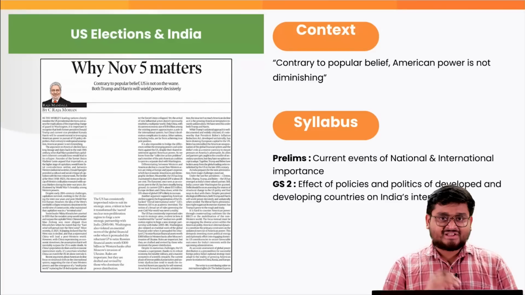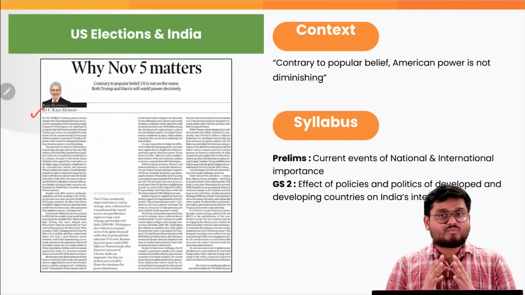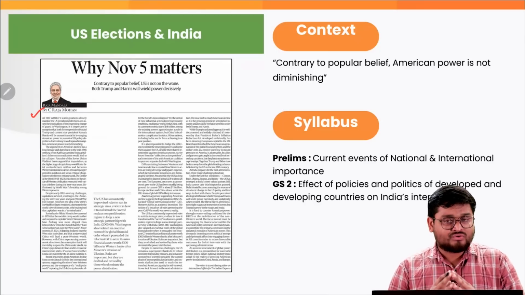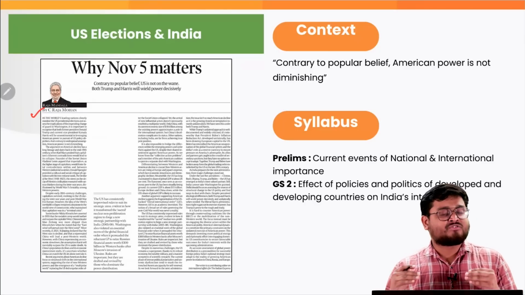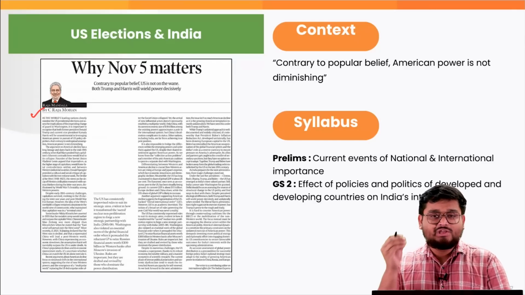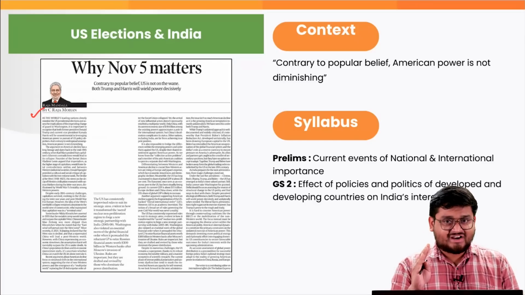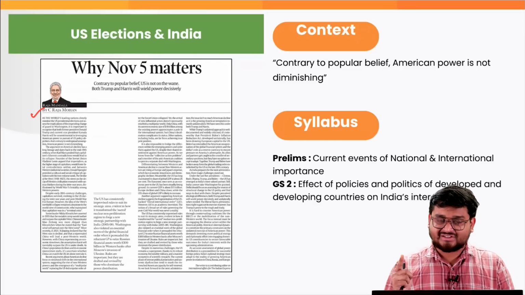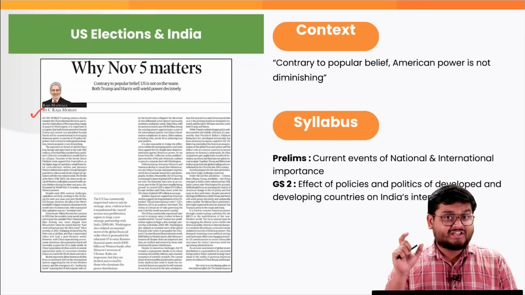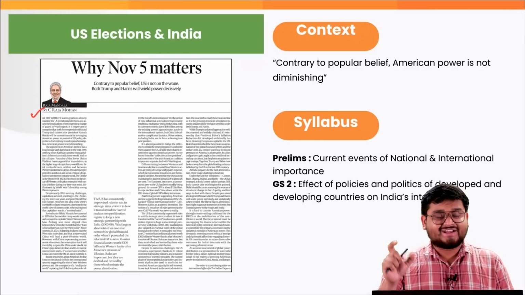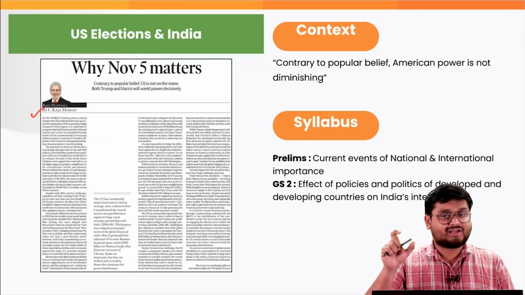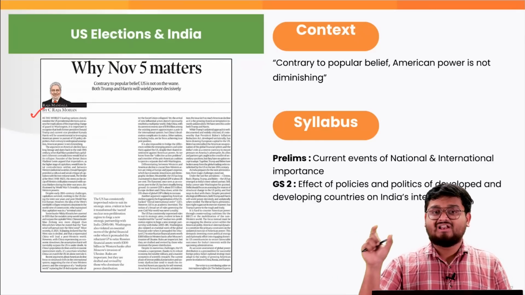Now, in this article, what C. Raja Mohan is talking about is how, over a period of time, it has been alleged that recently US power is on a declining trajectory. But this article is arguing exactly the opposite. It is trying to assert that US power can never decline in the current political scenario on the international stage.